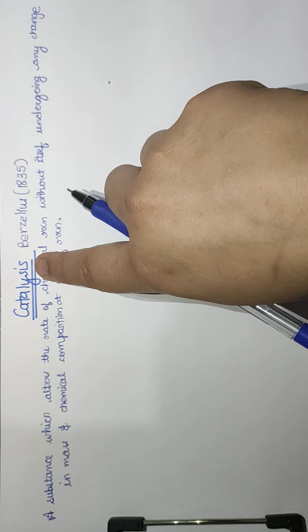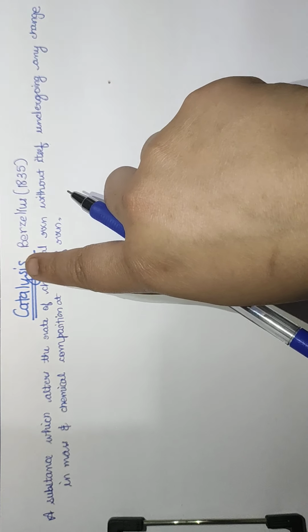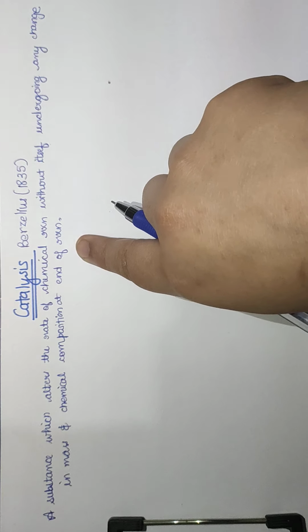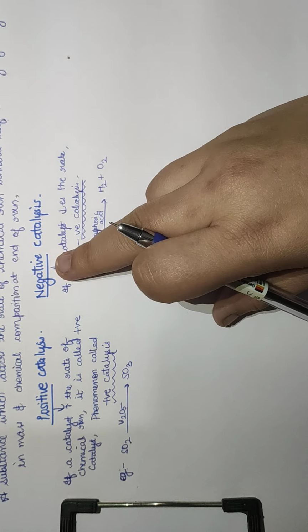So some catalysts are not consumed in the reaction, but they can be used in some way by forming an intermediate and can be obtained as such at the end of the reaction. Our next topic is what is positive catalysis and negative catalysis.